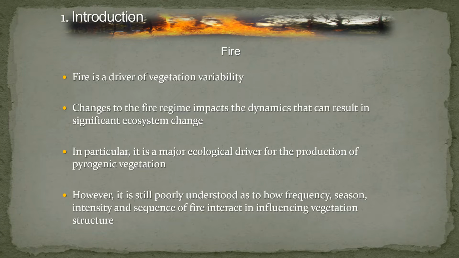But it's a particularly important ecological driver for the production of pyrogenic vegetation. If we start to see increases in fire, we start to see a change in the dynamics towards more pyrogenic vegetation. So they become more, not fire tolerant, but fire adaptive, and you start to lose your pyrophobic species, like your rainforest species and so on, that aren't tolerant or adaptive or have any adaptive traits to fire. They tend to disappear or become locally extinct.